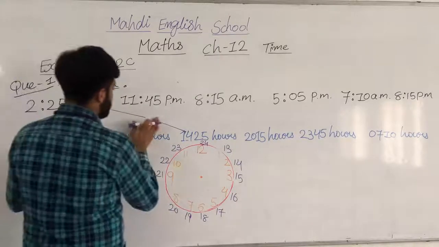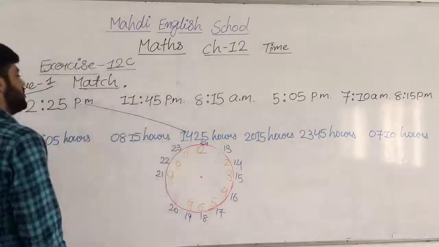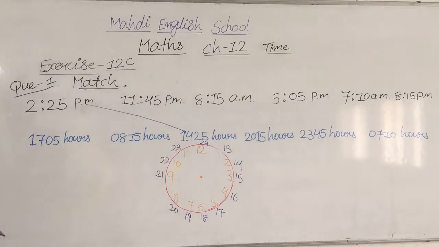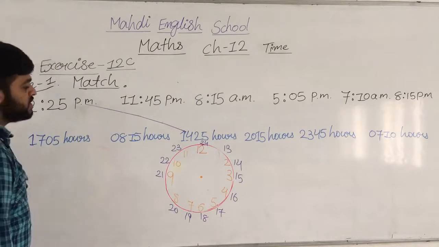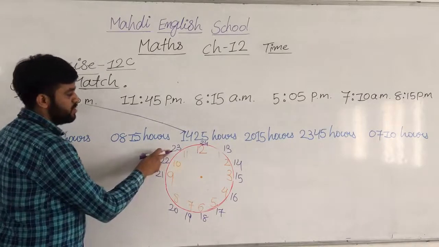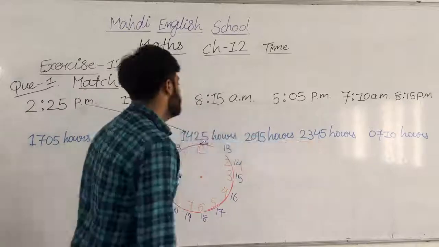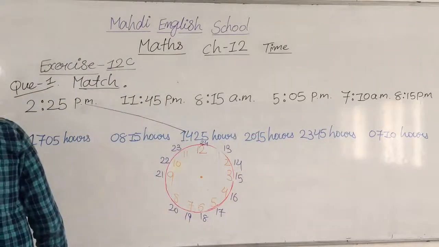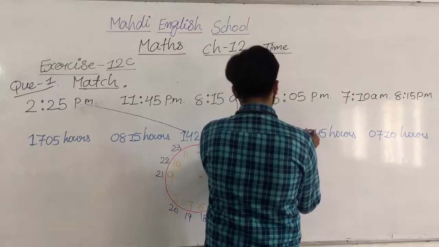But my point, dear students, understood? Note down all things here in your book. Okay. Then after, as I am telling you, my dear students, 11:45 p.m. So what does 11 represent? 11 represents 23. So where is 23:45 hours? You have to do it with me, all dear. 11:45.